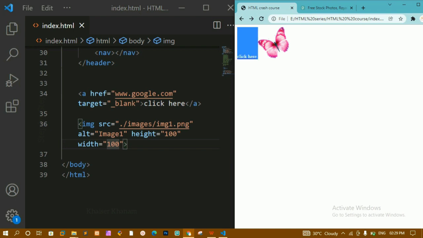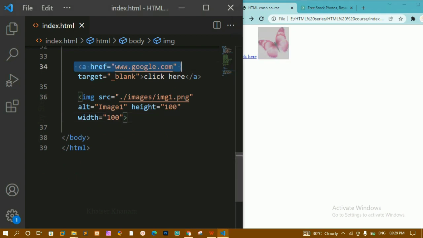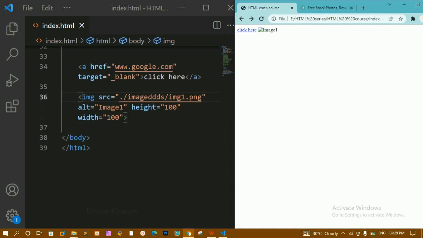Now you can see after this click here only my image has been displayed, which means that this anchor tag is also an inline element and this image is also an inline element. They will be taking only the space it is required. Now if I just give here another name, this folder is not present. I'll refresh this. Now whatever I am having inside the alt attribute, that will be displayed. Okay, this is all about images.